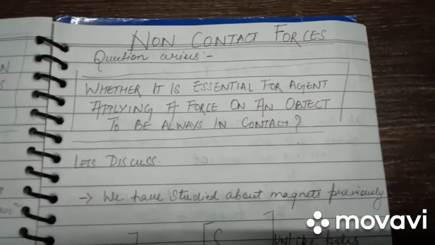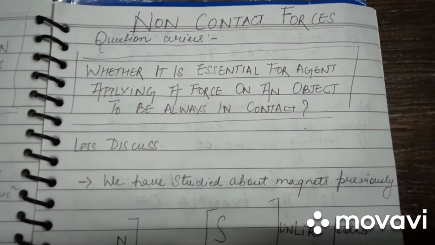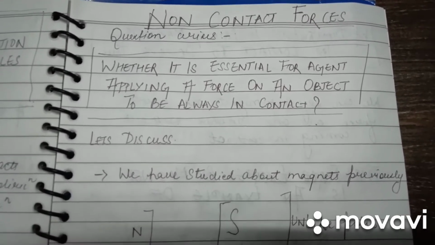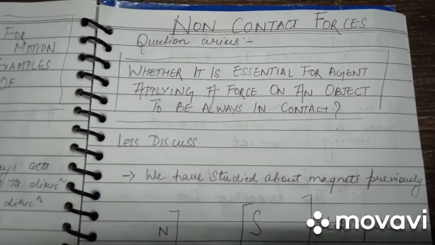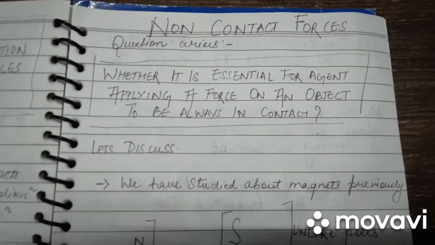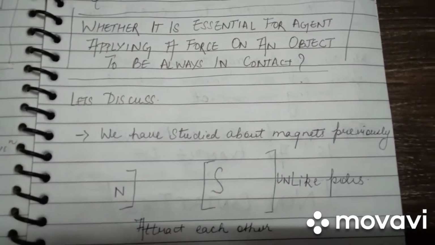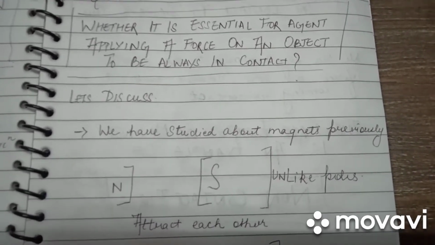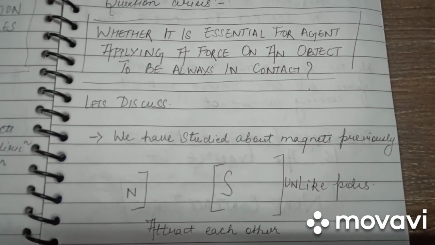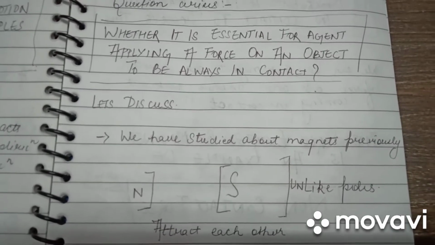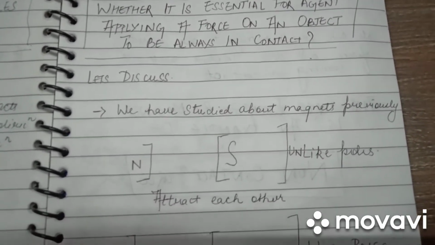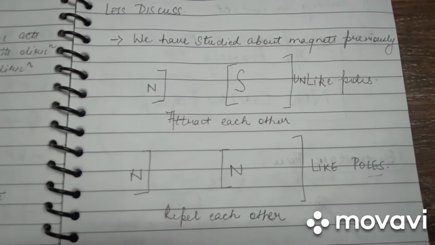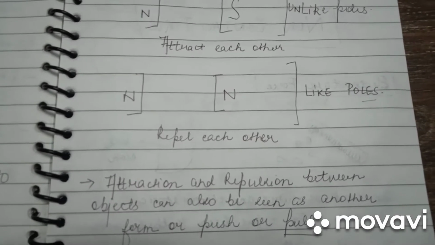Moving further, we may think about whether it is essential for the agent applying a force on an object to always be in contact. Are contact forces the only forces existing? Well, let us discuss. We all know what magnets are and what their properties are. Like poles of a magnet always oppose each other, whereas unlike poles always attract each other. Here we have north and south attracting each other and north-north repelling.